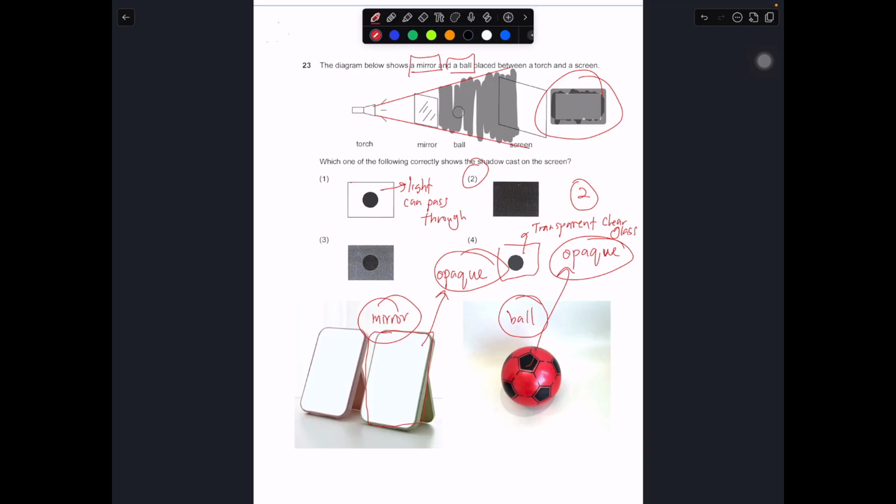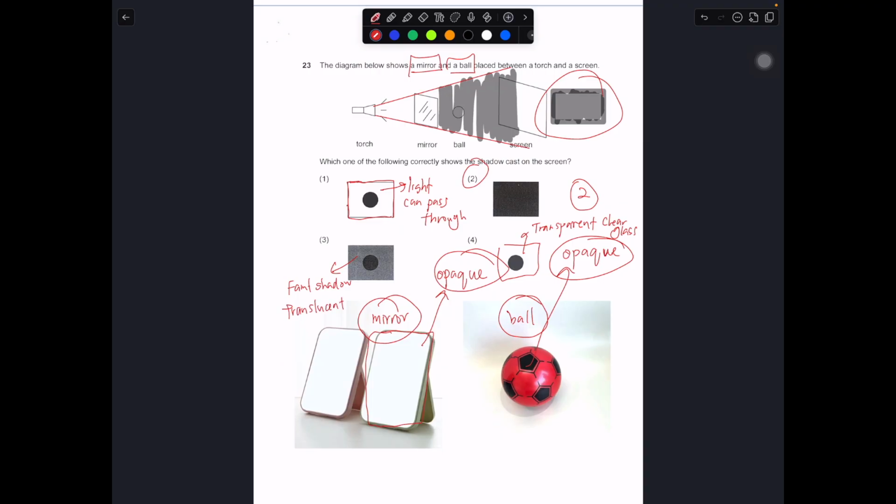Light can pass through, but the edge still blocks off some light. That's why you can see the shadow of the edge being formed. For number 3, it's trying to tell you that this is showing a faint shadow, and the shadow is kind of larger than the ball. So it's trying to tell you maybe the object in front is probably a translucent object.